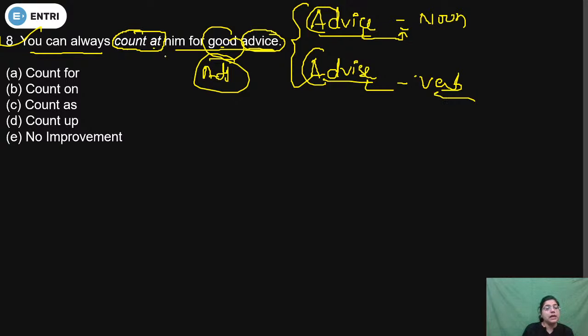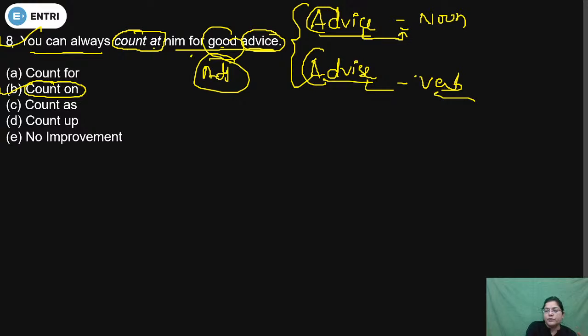You can always count at him for good advice. So definitely this is a case of someone for support when you need it most. So when you need it most, in that case we will use count on. So that's why the correct answer option will be B. Yes, you all are right because the correct answer option is B. You know why B is the correct answer option here?